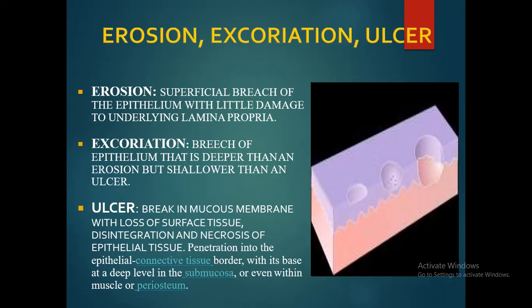Now, what is the difference between an erosion, excoriation, and an ulcer? An erosion is a superficial breach of epithelium with little damage to the underlying lamina propria, while excoriation is a breach of epithelium that is deeper than the erosion but shallower than the ulcer. An ulcer is a break in the mucous membrane with loss of surface tissue, disintegration and necrosis of the epithelial tissue. It can penetrate into the epithelial connective tissue border with its base at a deep level in the submucosa or even within the muscle or periosteum.